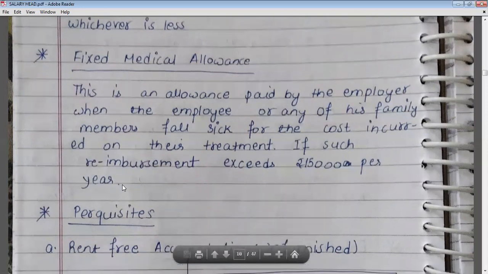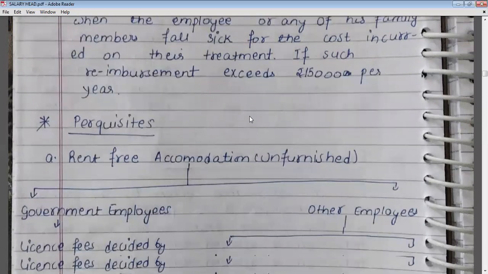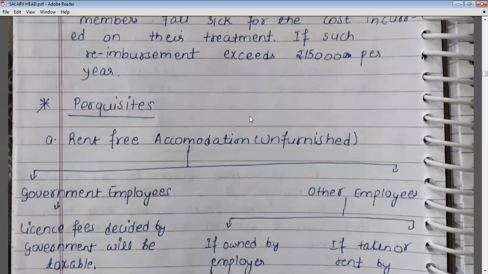In that case only, fixed medical allowance will be taxable. If such reimbursement is less than 15,000, then no allowance will be taxable. Okay. Now let's move on.